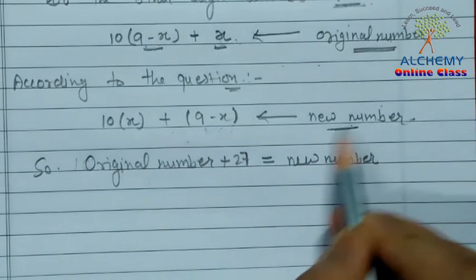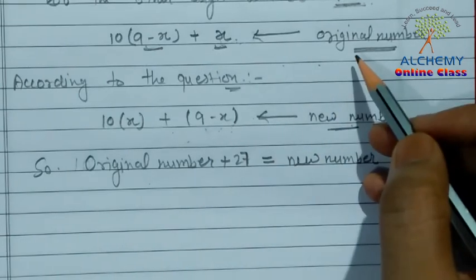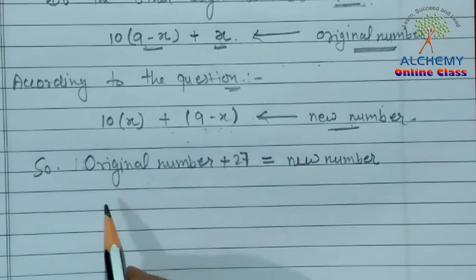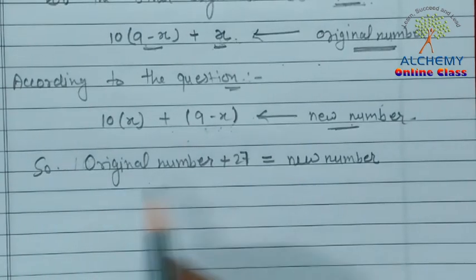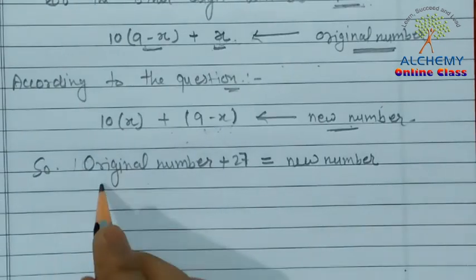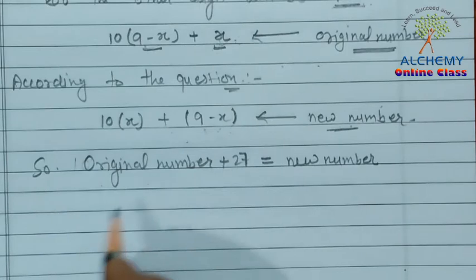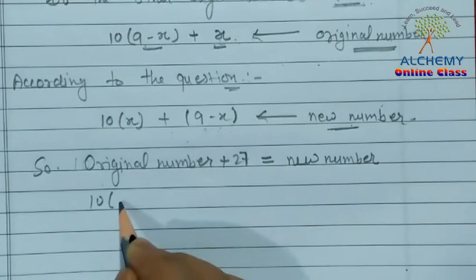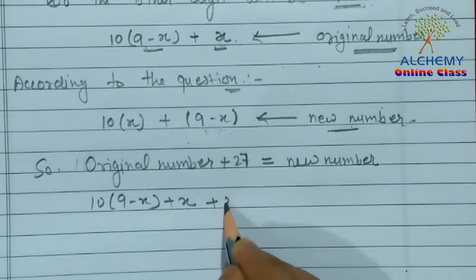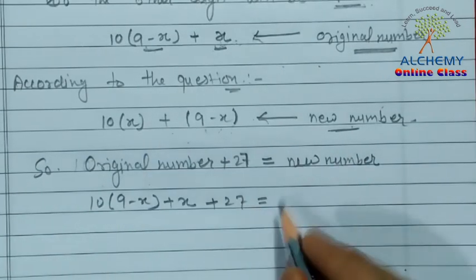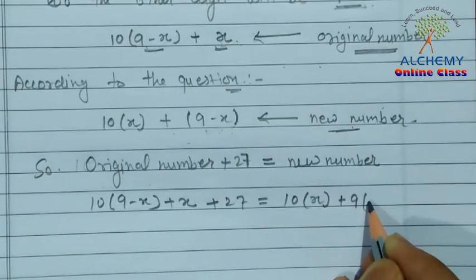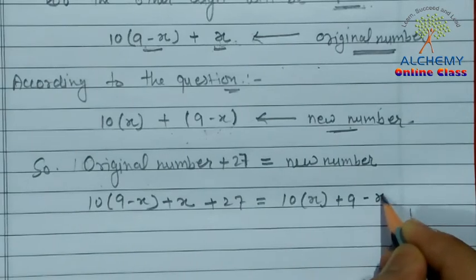The original number is 10 times (9 minus x) plus x, plus 27, is equal to the new number, which is 10x plus 9 minus x.